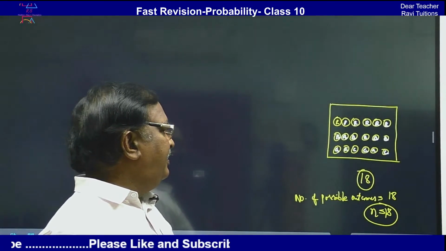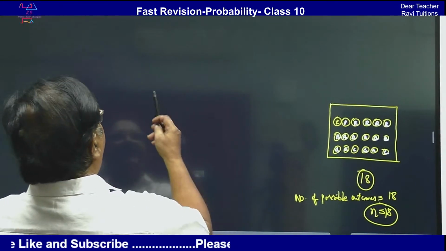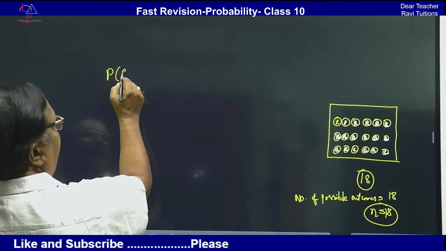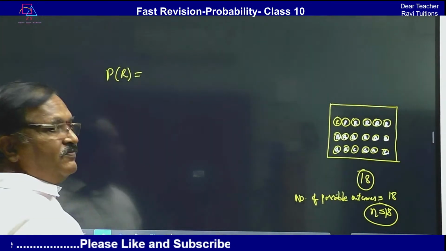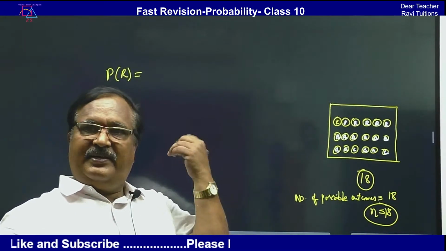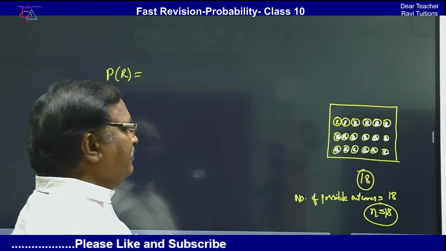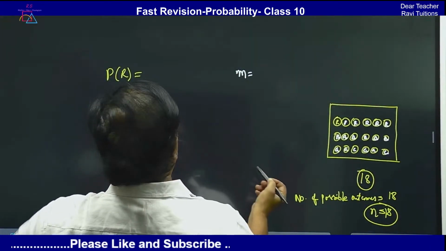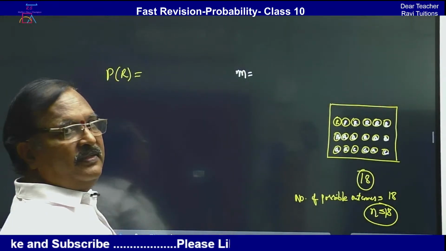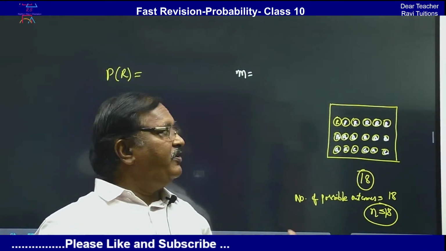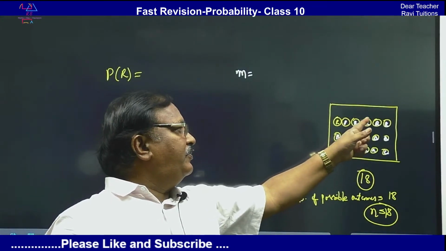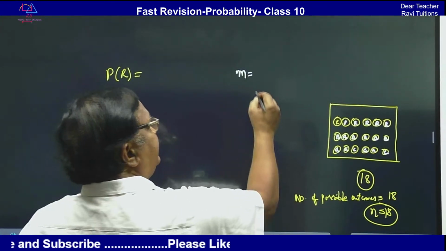Okay. Now, probability of getting a red ball. This we have to find out. I have written R. So now we have to find out M for this. M means favorable outcomes for red. So how many favorable outcomes are there? Total number of red balls: 1, 2, 3, 4, 5, 6. So M is equal to 6.